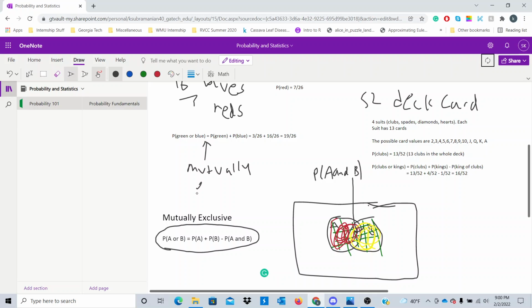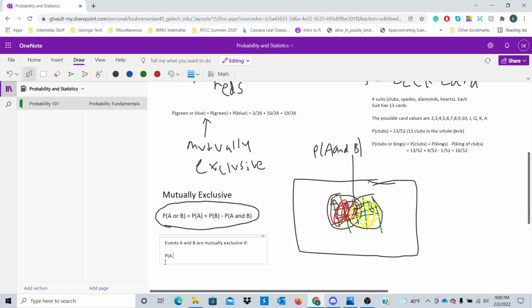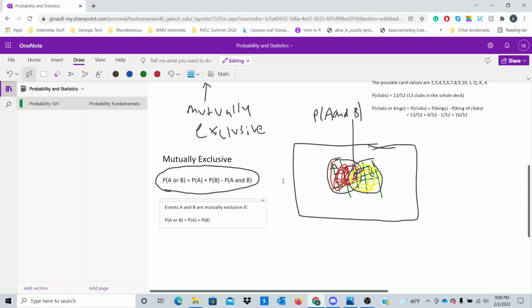So if we want to take the probability of events A or B occurring, and you know that A and B are mutually exclusive, the probability of A or B is simply probability of A plus the probability of B. And we don't really have any overlap. So events A and B are mutually exclusive if the probability of A or B equals the probability of A plus the probability of B. So that's important to understand about mutually exclusive events, right?